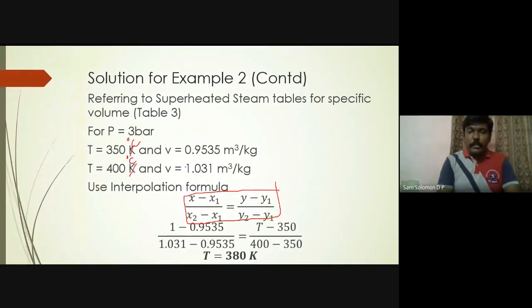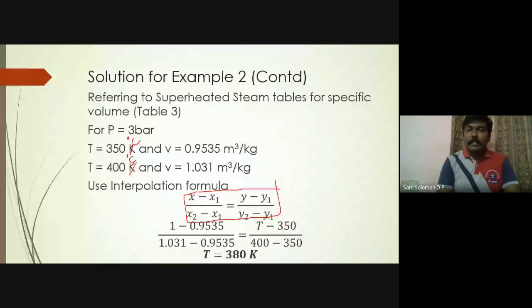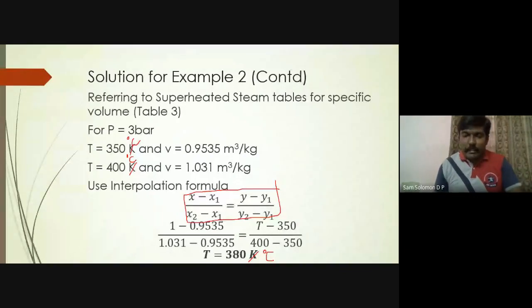If you subtract, divide, and cross multiply, you will find that the temperature is 380 degrees centigrade. What I'm trying to tell you is that 380 lies between 350 and 400.